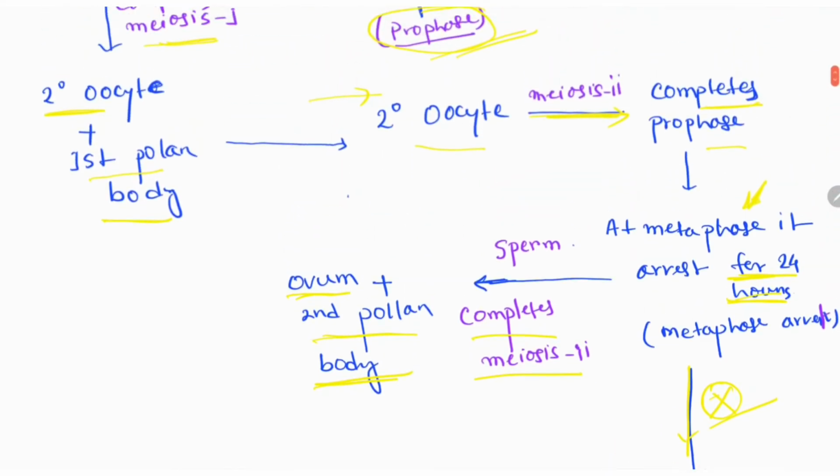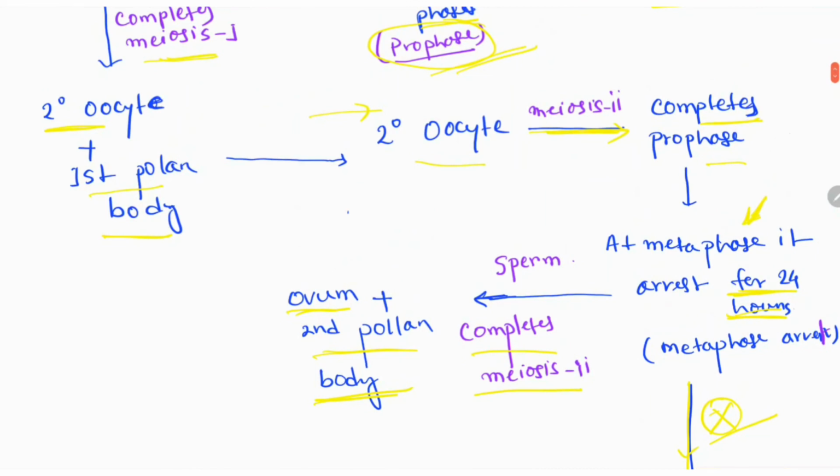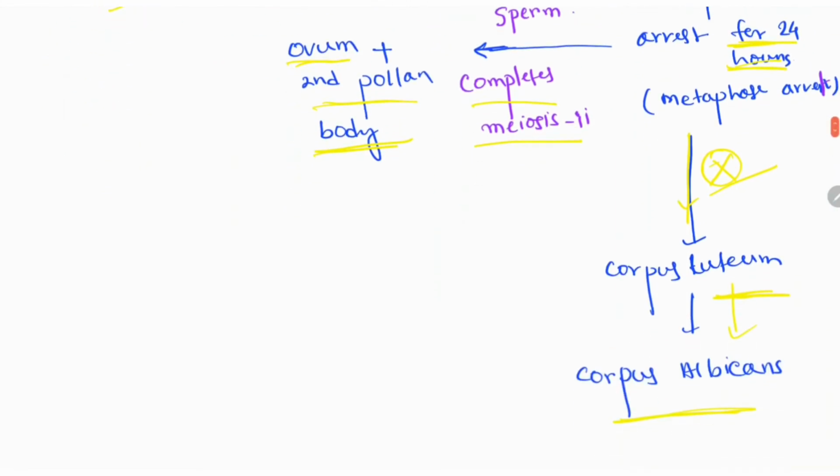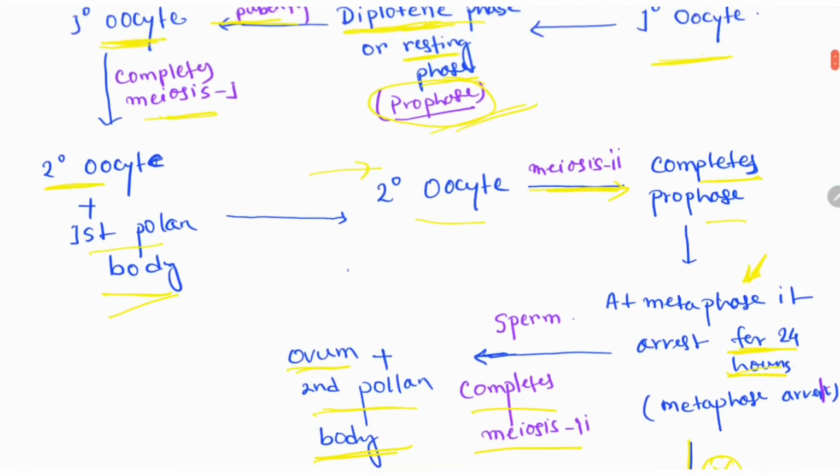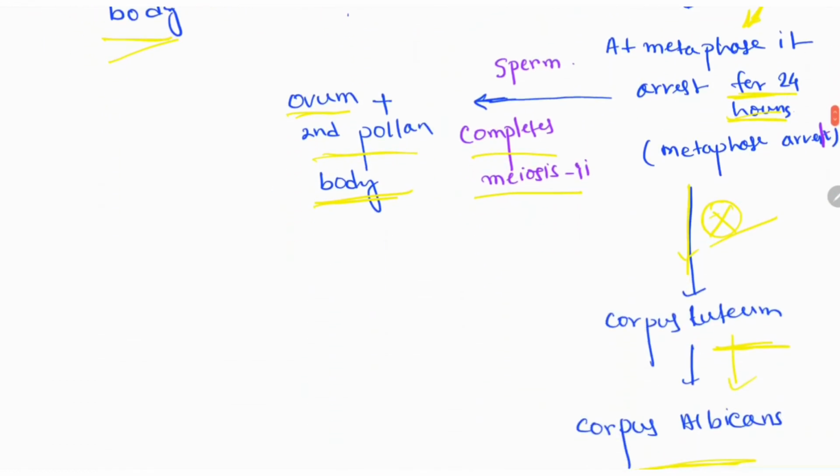So what is a polar body? Like this is a cell. During the meiosis, this cell divides into two parts, and here is the cytoplasm.